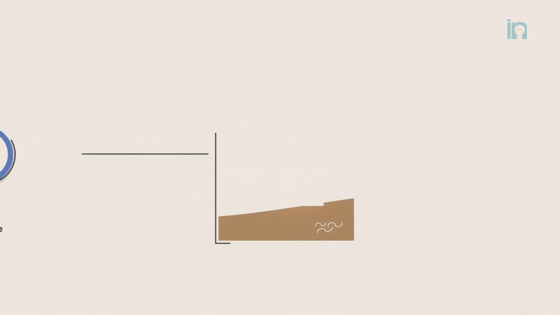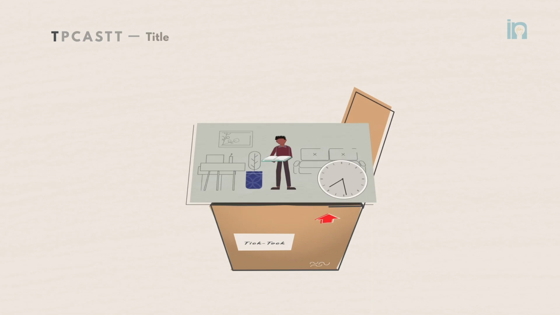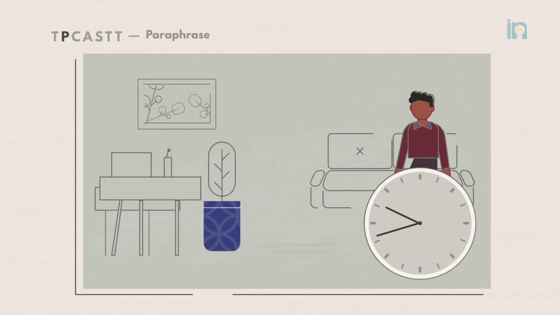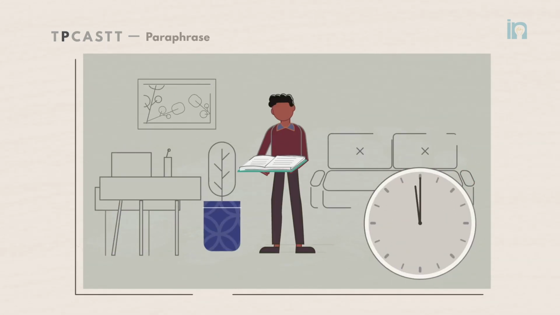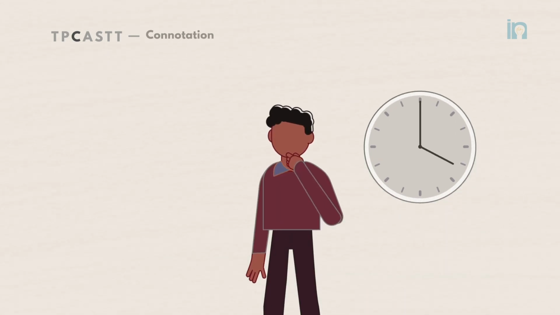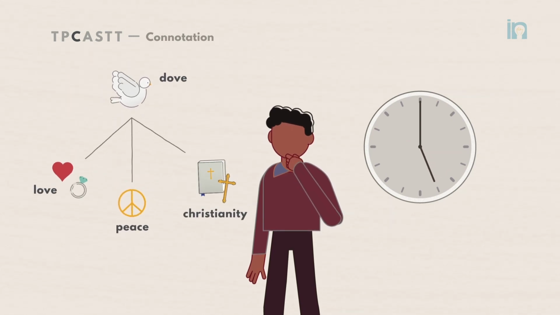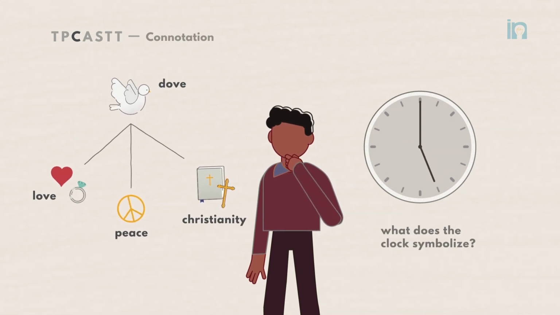Start with the title. Make a prediction about the content of the poem. Next, paraphrase. Read the poem and create your own summary of the poem's meaning based on your initial understanding. After that, you'll begin looking for a more symbolic meaning of the poem or its implicit connotations. SCASTT also comes in handy here.